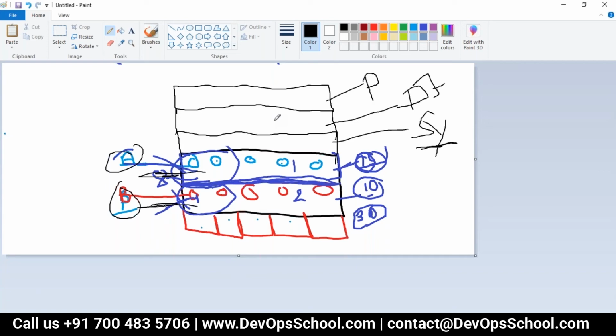Then the operations guys came and said, boss, you created a namespace for everyone, but we do the maintenance work like log scraping, monitoring of the infrastructure, cleanup and all. So where will we go? Then Kubernetes says, no problem, I'll create one more namespace, called a node-specific namespace, for maintenance purposes. So guys, ultimately how many namespaces did Kubernetes create?